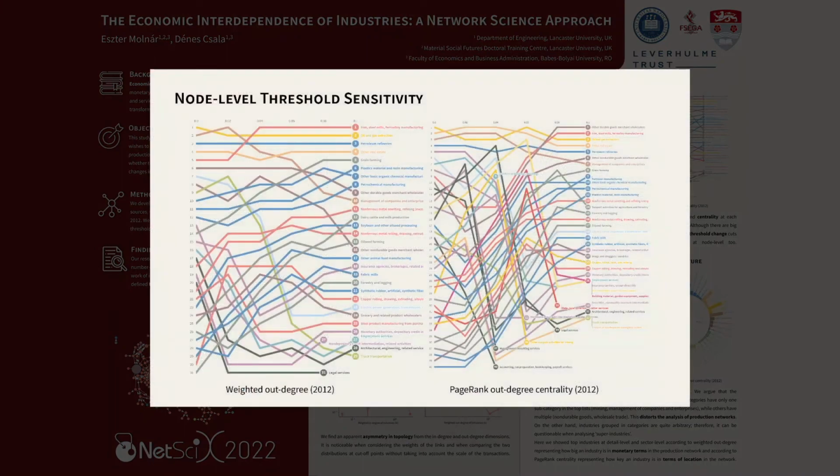When analyzing the top industries according to weighted out degree and centrality at each threshold value, we find that the top three industries tend to remain the same. Although there are big falls, some industries support others with minor value transactions, and the threshold change cuts these off. Therefore, we can conclude that threshold matters quite much at node level too.